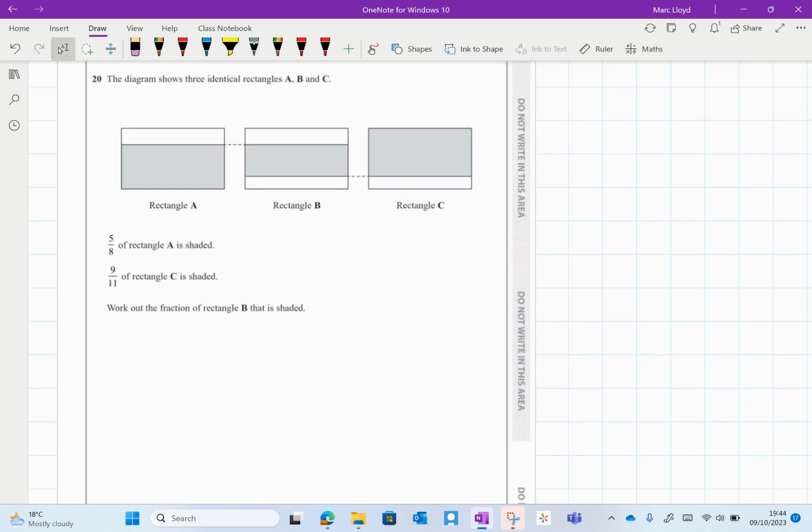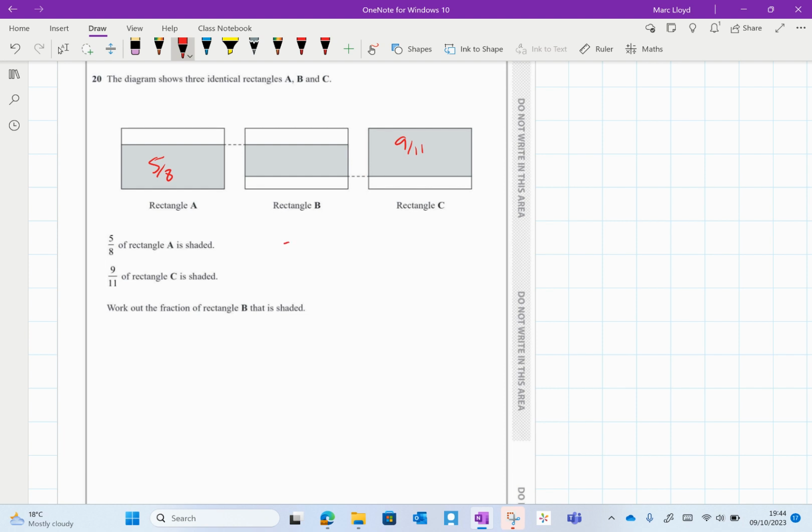Question 20 is one of the trickiest questions. So in here we've got 5/8 shaded, and here we've got 9/11 shaded. Now I marked this question and not many people got it right. We need to work out how much has been taken away, but also we're in a position where we've got a common denominator.